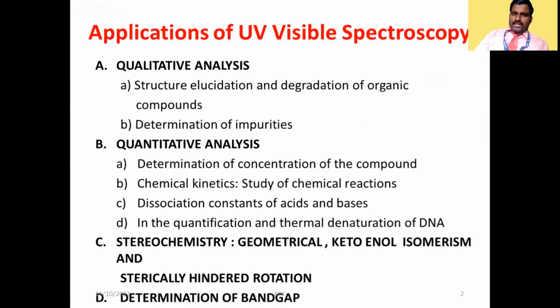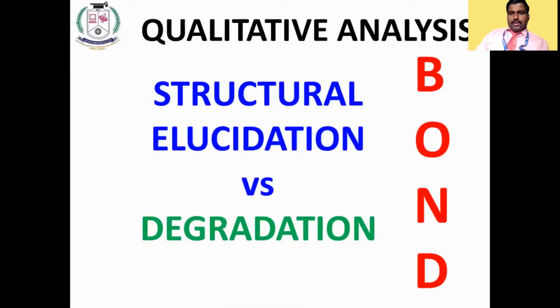First one is qualitative analysis. What is meant by qualitative analysis? Whether the heteroatom is there or not. Qualitatively, it will tell us whether the element is present or absent.